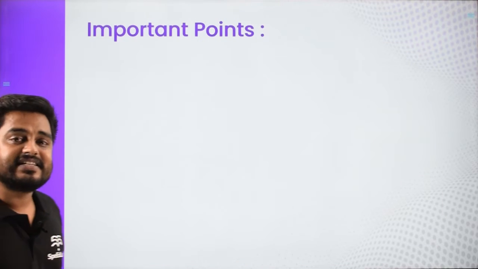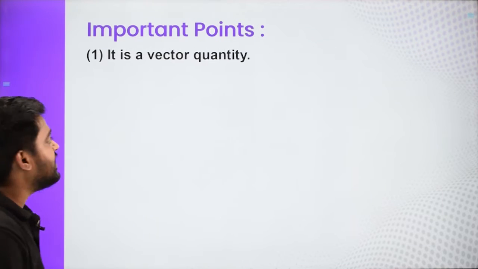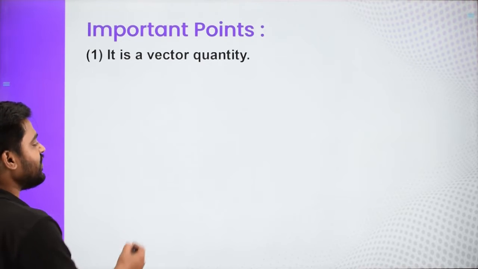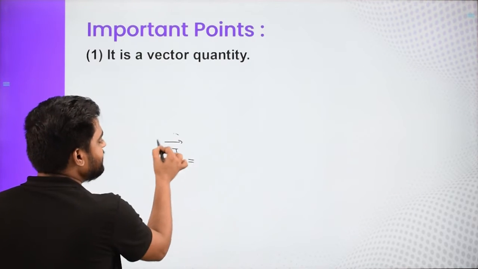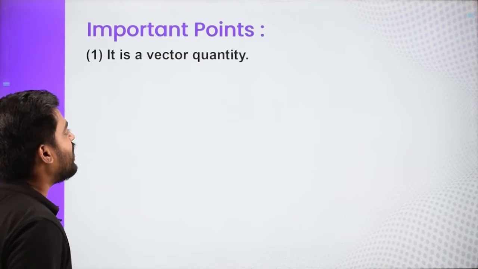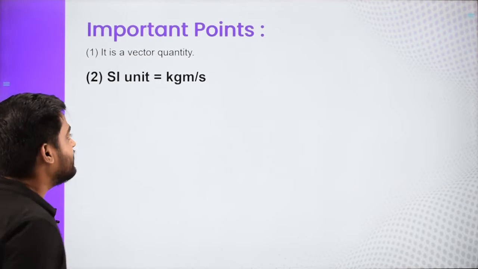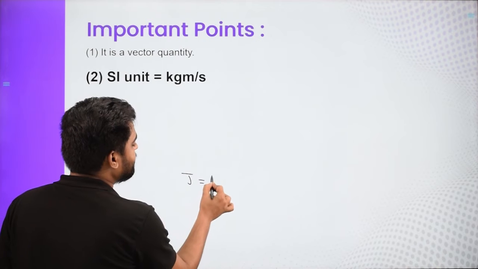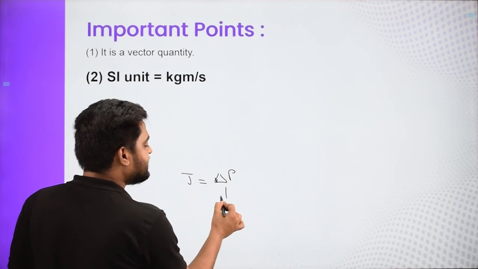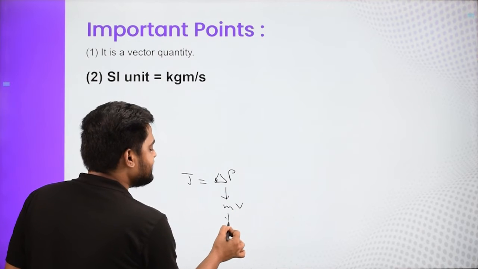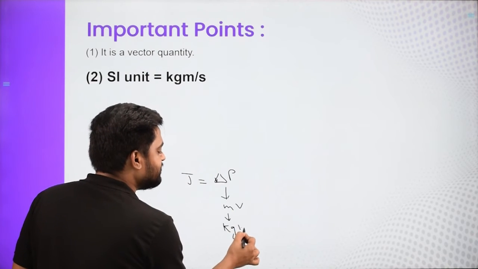Now let us discuss some important points regarding impulse. First thing, it is a vector quantity. As you have seen, we were writing J vector, which means it is a vector quantity. And what about its SI unit? Impulse is nothing but the change in momentum. What is momentum? Momentum is basically m into v. The mass is in kg and the velocity is in meter per second.